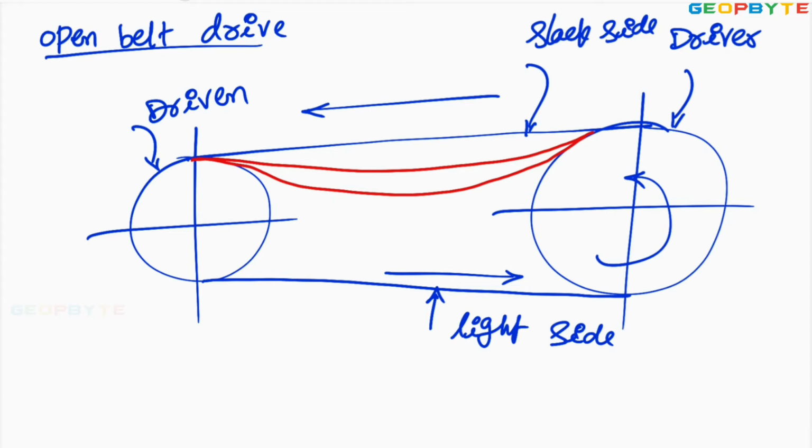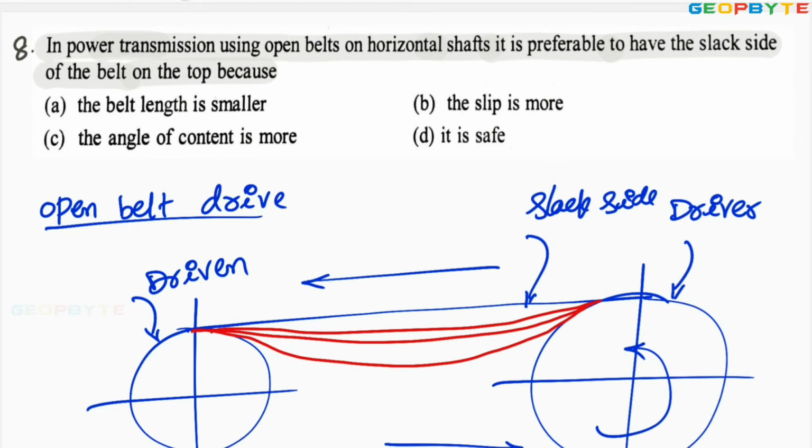the angle of contact increases when the slack side is at the top side. That is the reason practically the open belt drive arrangement is such that the slack side is always at the top side. When the slack side is at the top side, the angle of contact increases because the belt is moving towards the pulley surface. Because of that, angle of contact increases. Let us go for the options. Once again, let me read the problem.